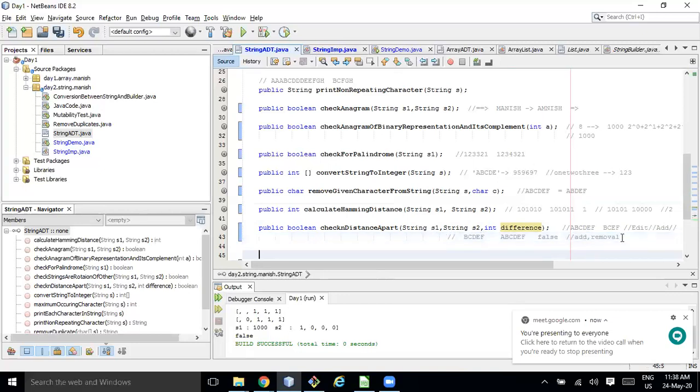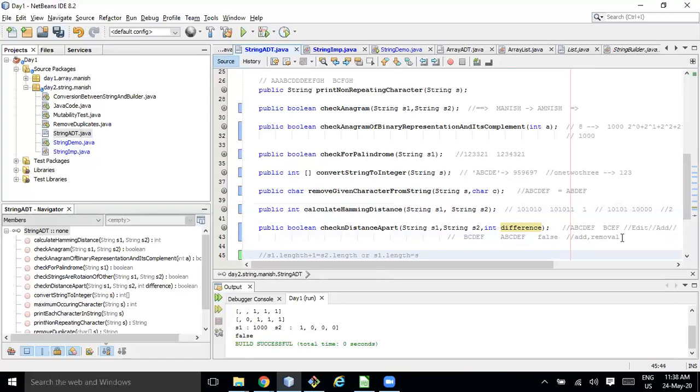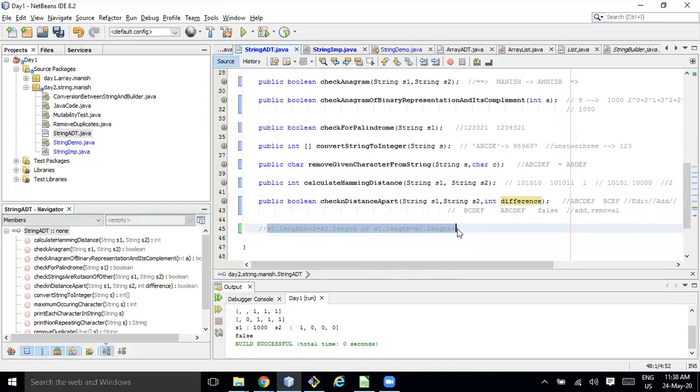It should be like this: s1.length plus 1 is equal to s2.length, or s2.length plus 1 is equal to s1.length. If these two conditions are met, I'm considering only one difference for now, making the problem smaller.